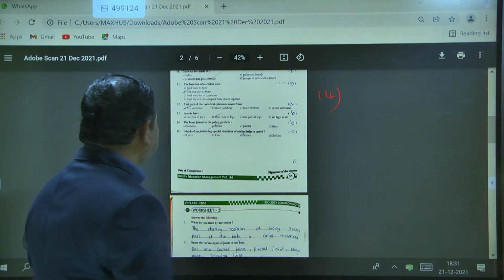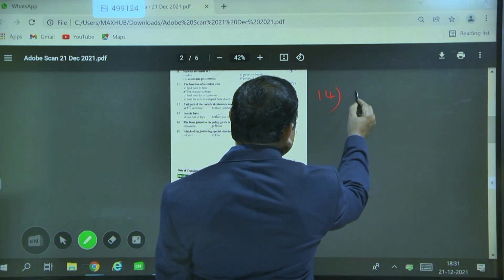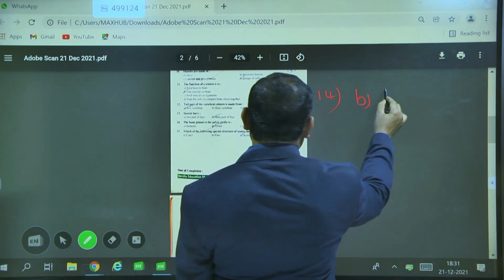So option B is the correct answer. B is the femur.